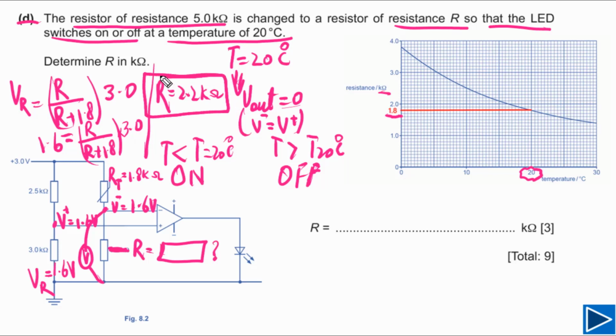That is what we need to find out. We need to find the value of R in kilo ohms. Simply our final answer is 2.2 kilo ohms.